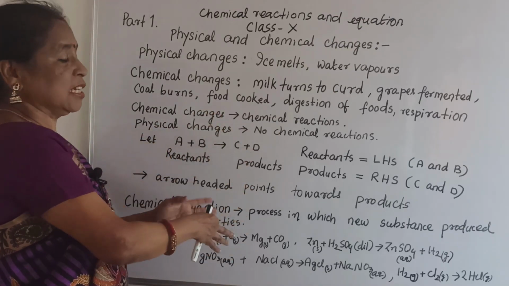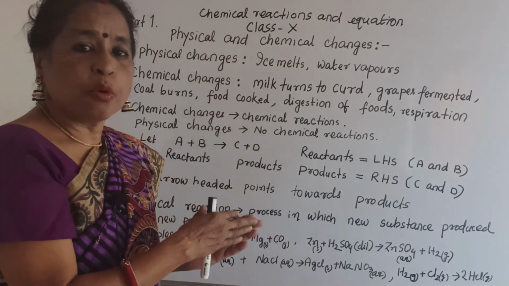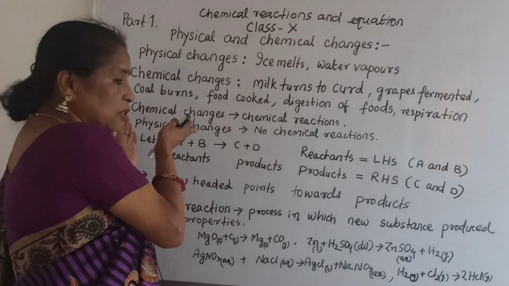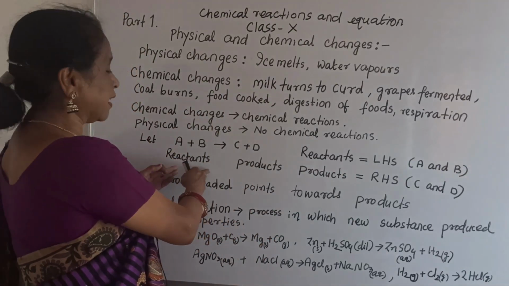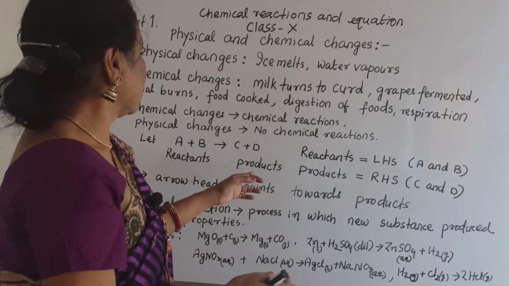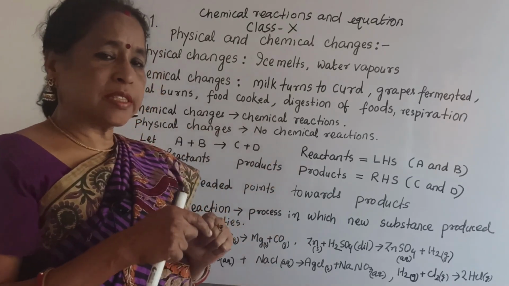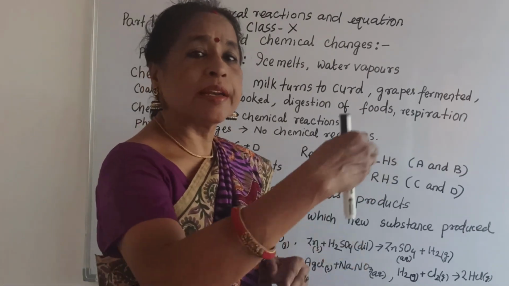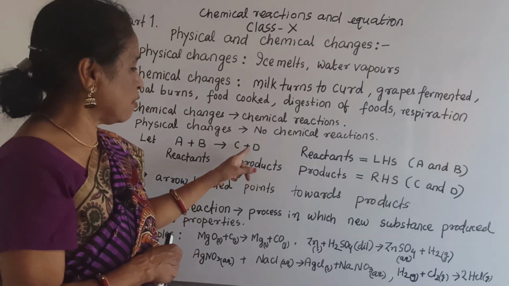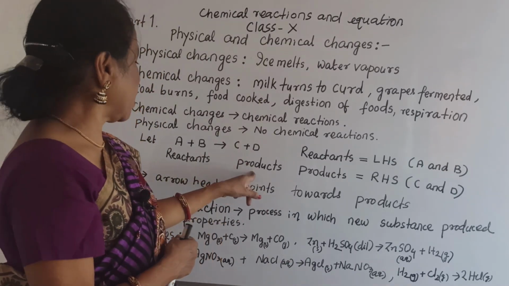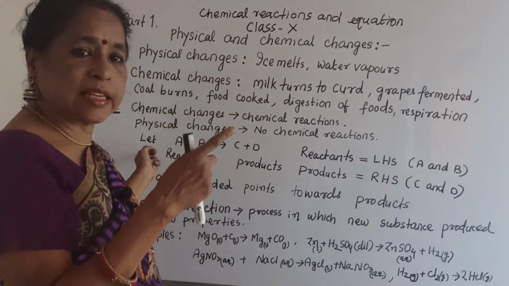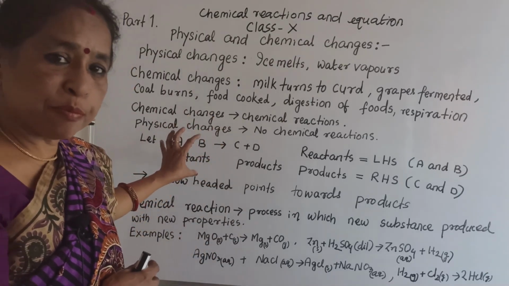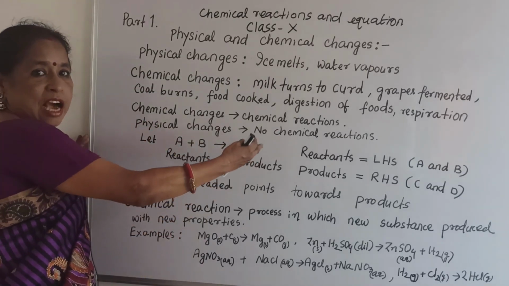And what is C plus D? C and D both are produced as new substances. Those which are reacting are called reactants. Those which are produced are called products. So always the reactants should be on the left hand side and the products on the right hand side. What you write on the right hand side is products, and what you write on the left side is reactants. They both will react, which ones? A and B will react and C and D are produced.